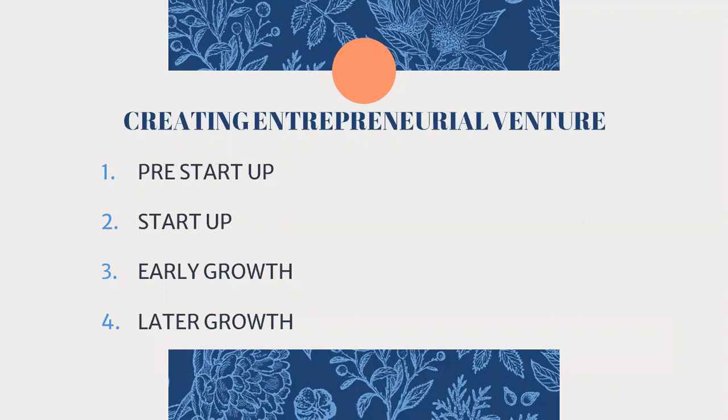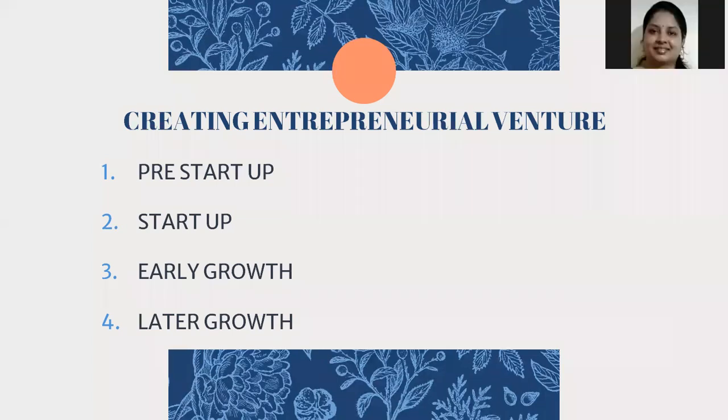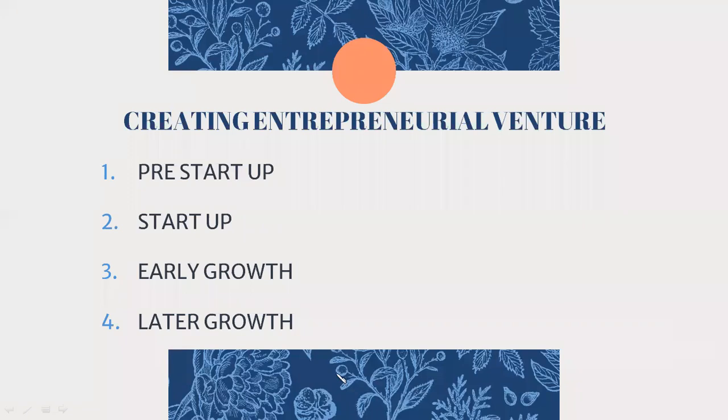During this initial phase, idea collection is happening, idea generation is happening. We have seen how idea generation happens, that also we have seen. So ideas evolve through a creative process, and finally an idea will be selected. This is the period where entrepreneurs are planning the venture and doing all the preliminary work.